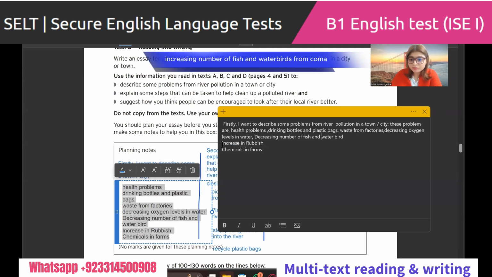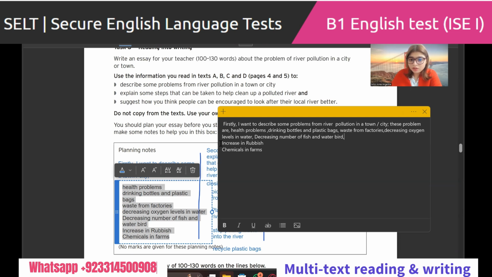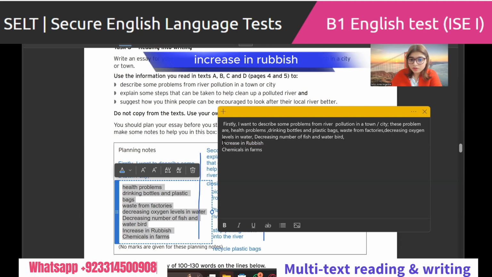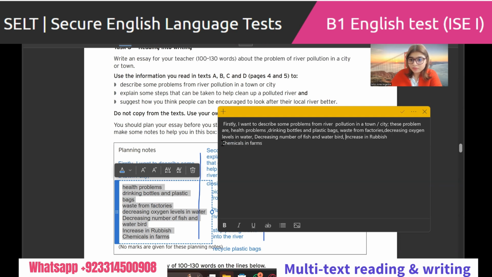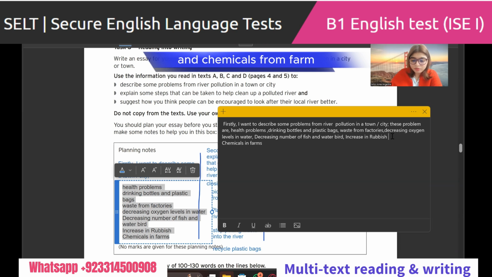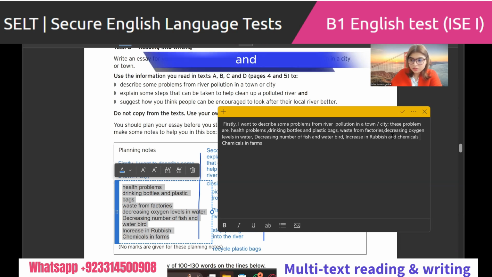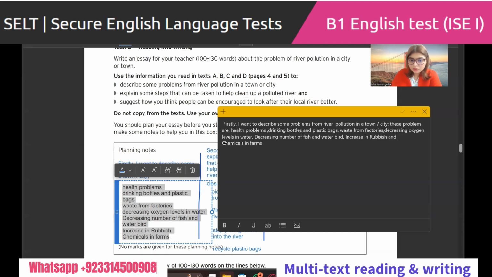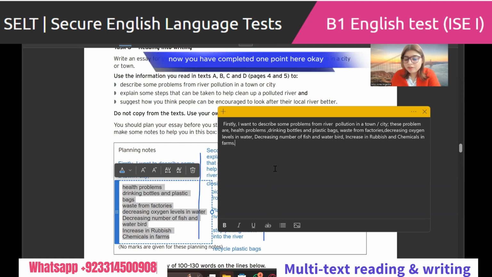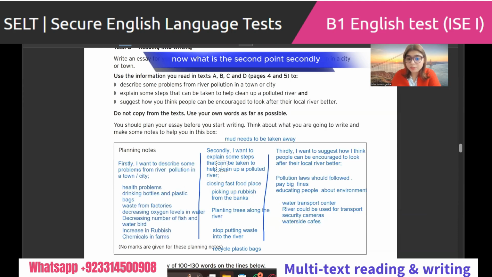Decreasing number of fish and water bird, comma, increase in rubbish and chemicals from farm. And chemicals. Full stop. Now you have completed one point here. Okay. Still, we need to delete so much information, I will tell you, because it needs to be 100 to 130 words. Okay, now what is the second point?